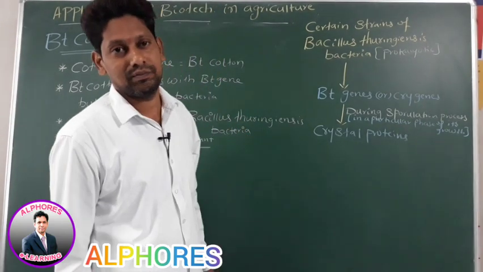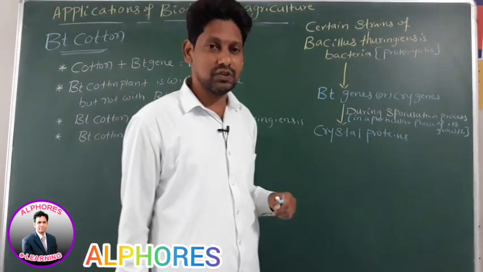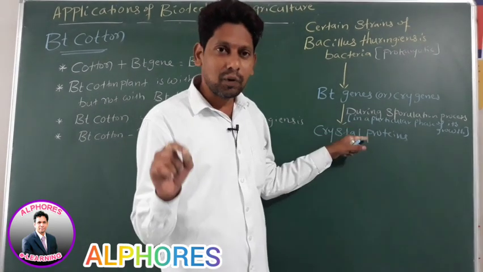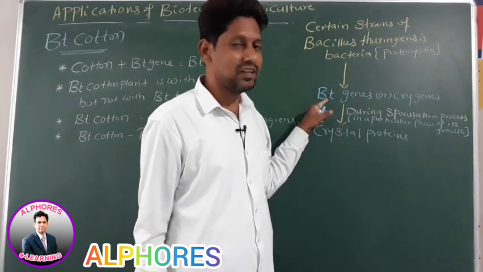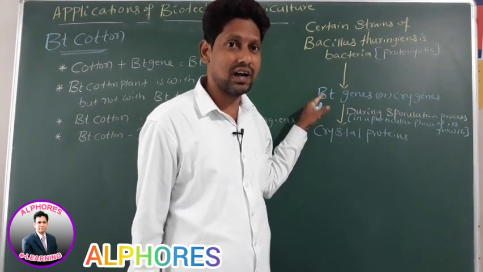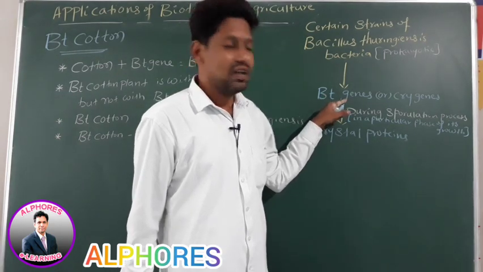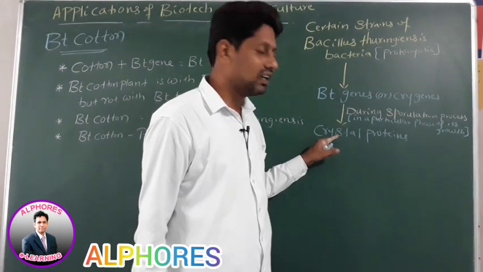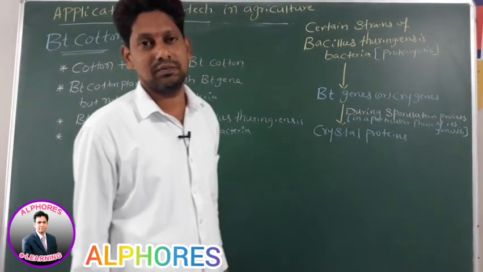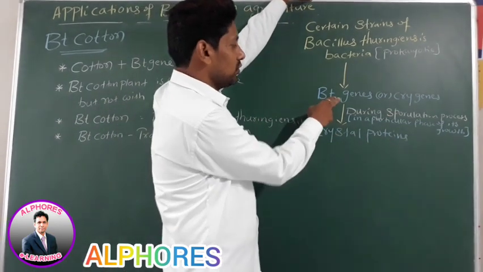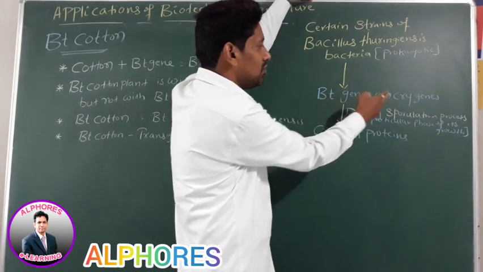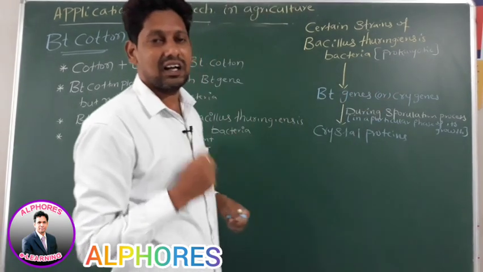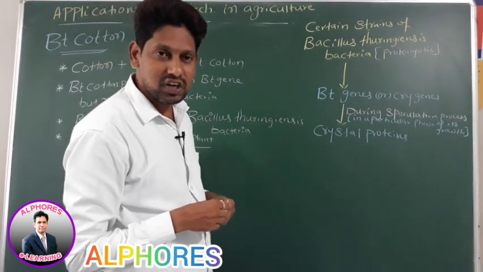Sporulation process. Sir, which proteins are produced, sir? Crystal proteins. Sir, protein means it should be produced from a gene. Yes or no? What is that gene called? Bt gene. Sir, why is the Bt gene called the Cry gene, sir? Because it is producing crystal proteins. As this gene is producing crystal proteins, this gene was named which gene, sir? Cry gene. Is this statement okay?